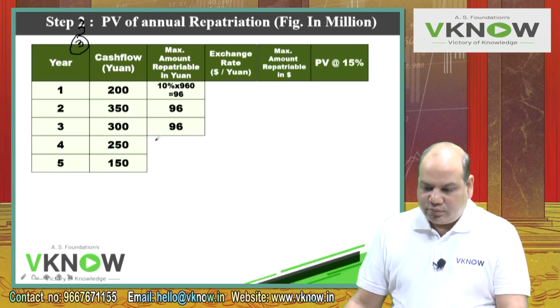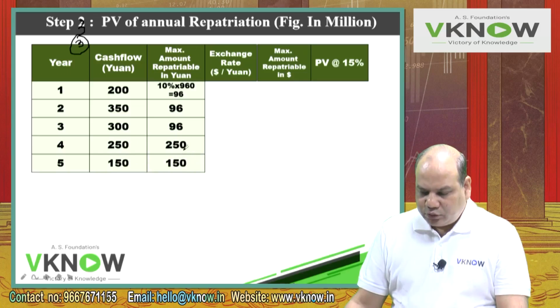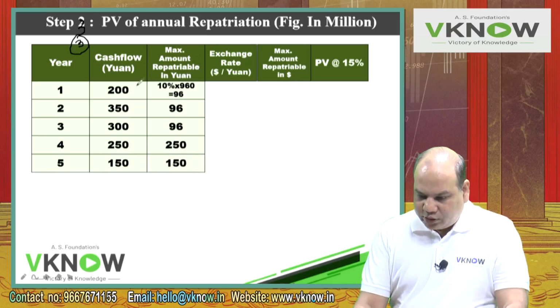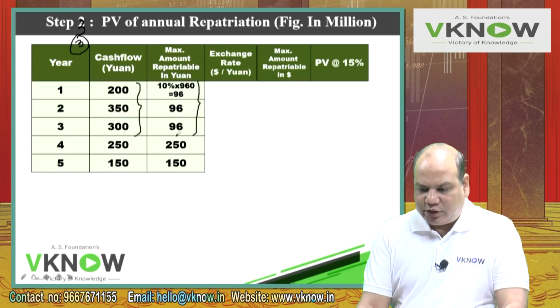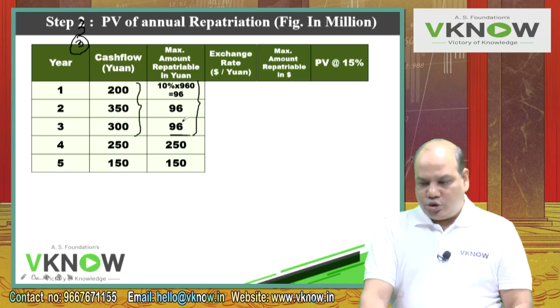Then there is no restriction. Thereafter you can remit your entire cash flow to USA. So 250 and 150, this is full. Now only remember, whatever is not repatriated, the balancing amount, we will prepare a separate working note where the difference will be invested in a Chinese bond which will earn 6% interest, and the maturity value of those 3 bonds at the end of 3 years will then be repatriated to USA.